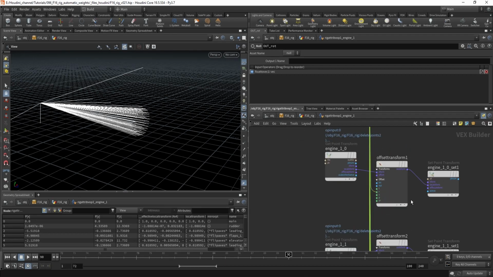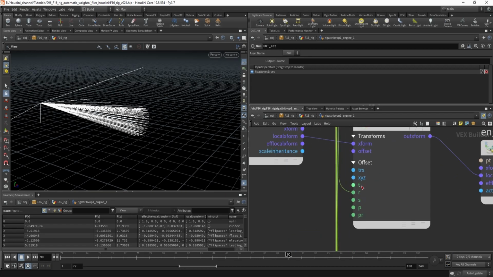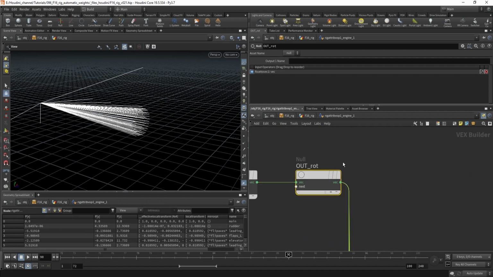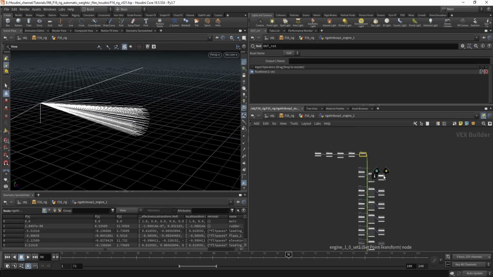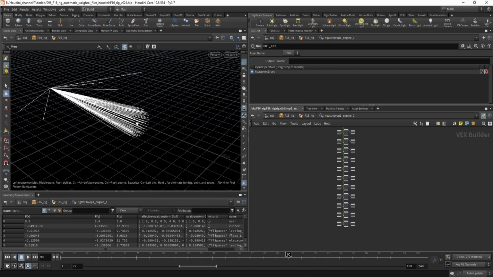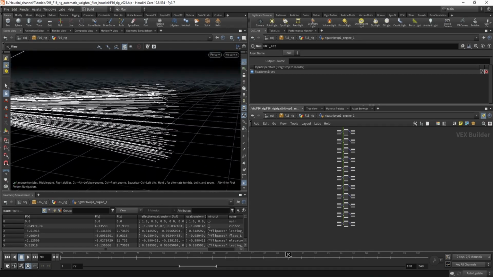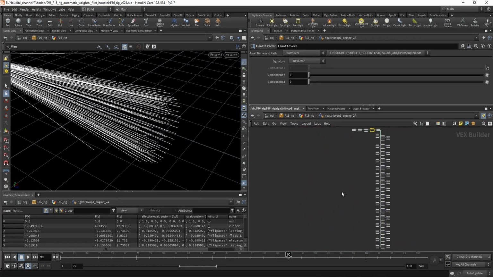Maybe you would need to add more transformations for the translation, for the scale, or whatever you need. So this is just a neat way to organize it. And this is done for each of the engine ring bones. So as you can see, it's basically the same.